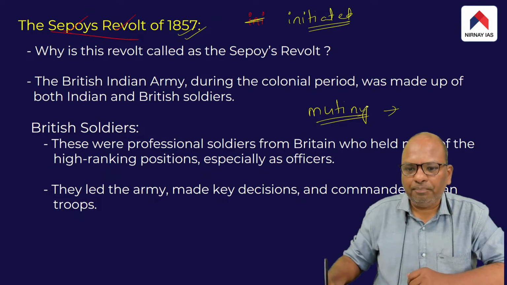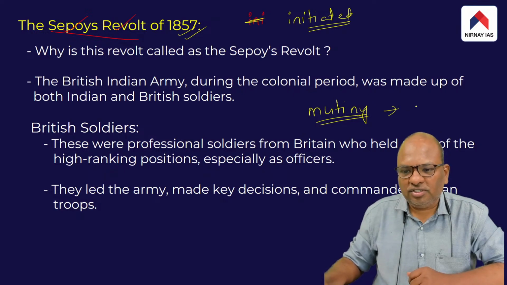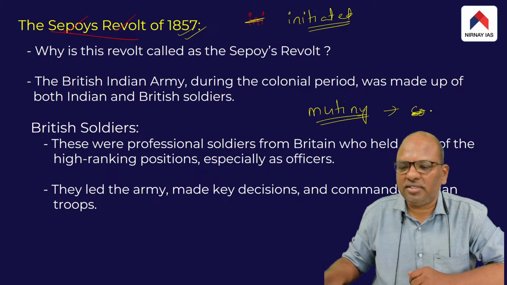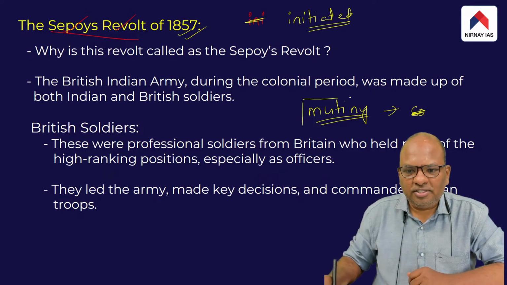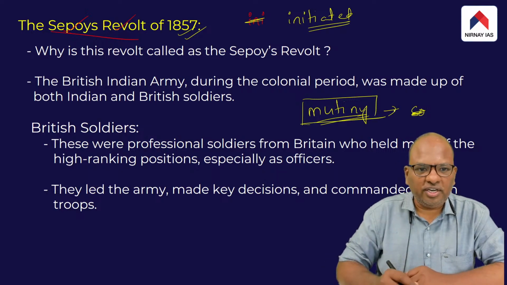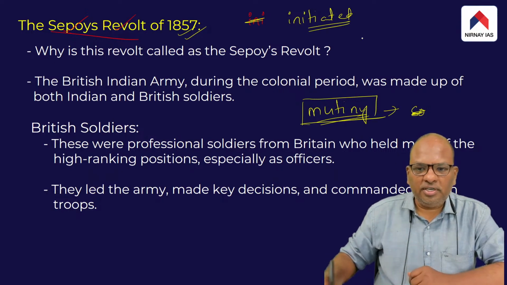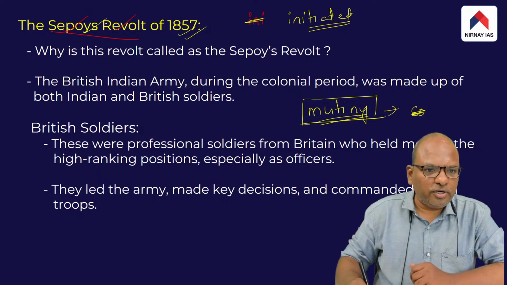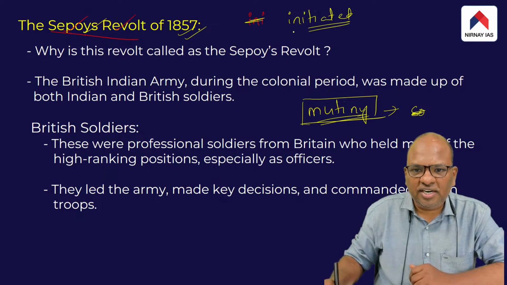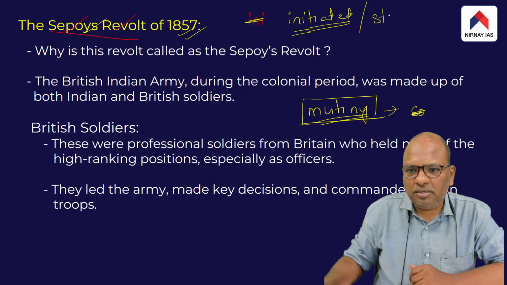Mutiny is a situation when the subordinates, the ordinary soldiers of the army, disobey the orders of their superiors and revolt against them. Such a situation is referred to as a mutiny. So the Sepoys Revolt is also referred to as the Sepoys Mutiny, because this revolt was started by the sepoys.